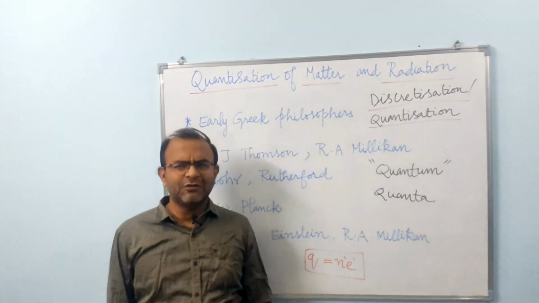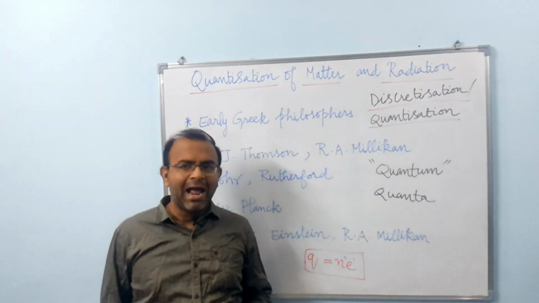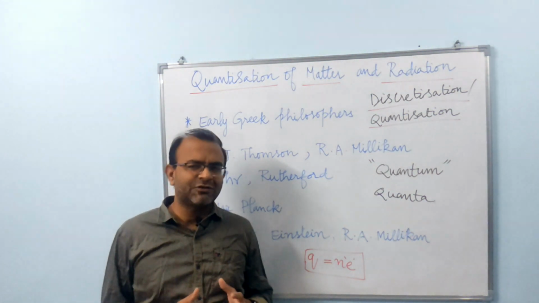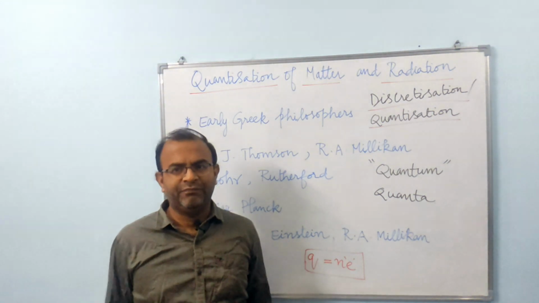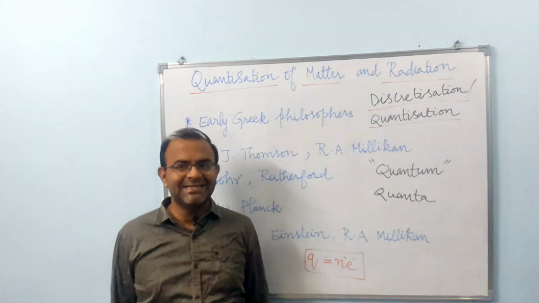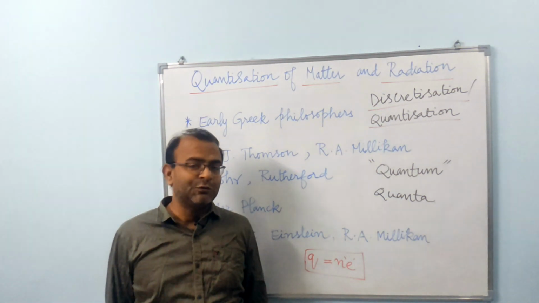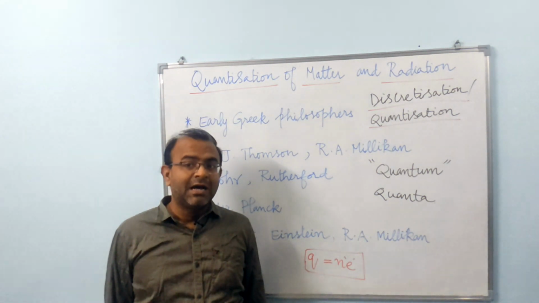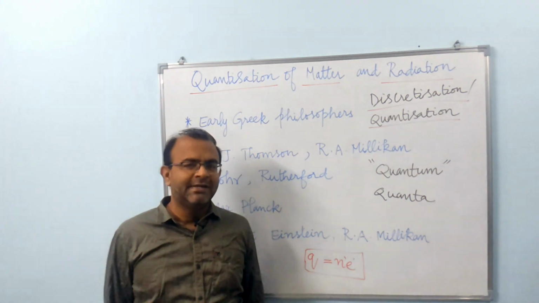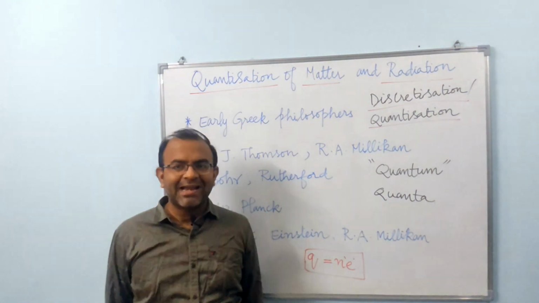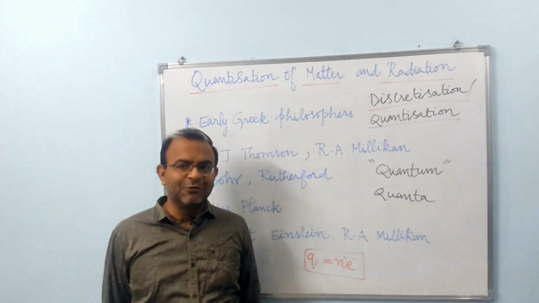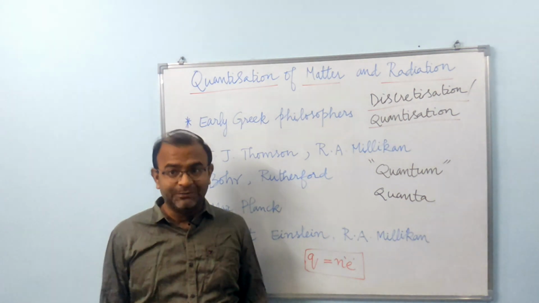The modern physicist, on the other hand, suspected the atoms to be divisible, and so he tried to probe the atom. And he eventually succeeded in prying open the atom, as a result of which he understood that matter is quantized. This prying open the atom led to the discovery of the nucleus and eventually the nuclear structure.